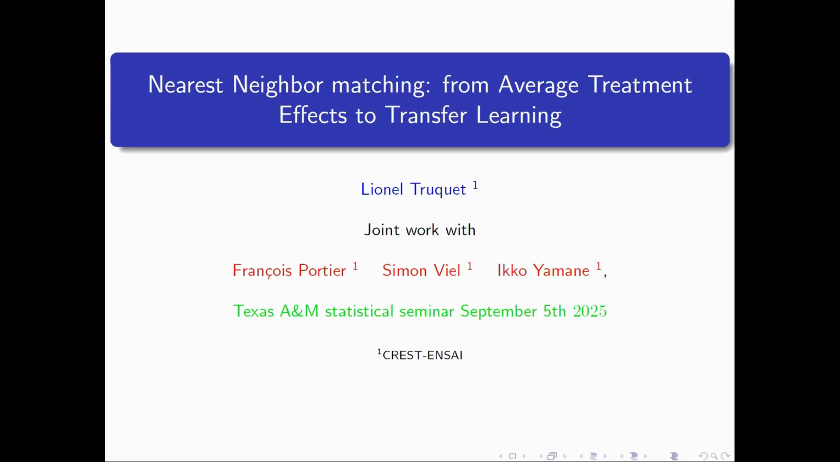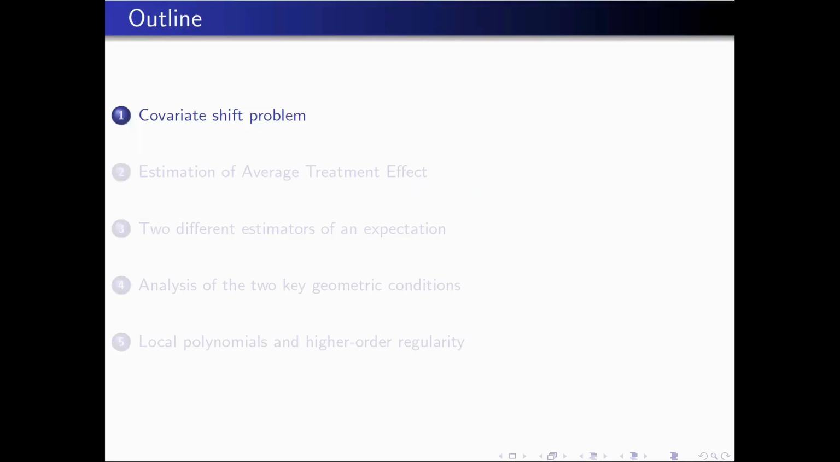Then this talk is about something which is called nearest neighbor matching, and which has some application in several fields, and in particular two important fields: average treatment effect, which comes from econometrics and biostatistics, and also the study of something in machine learning, which is called transfer learning. Okay, so as an introduction, to motivate the problem, I will introduce the problem of covariate shift.